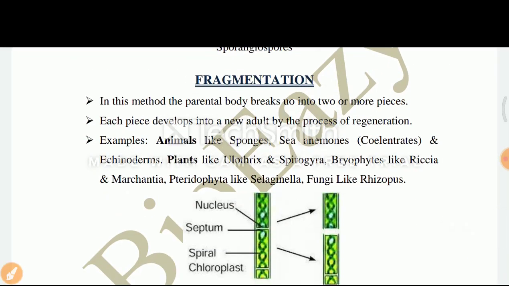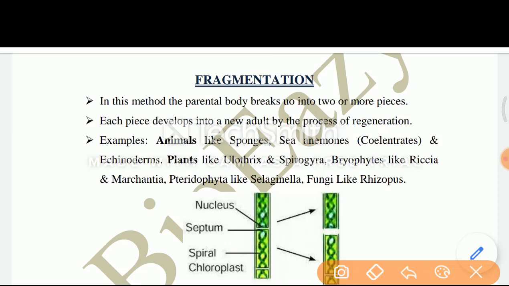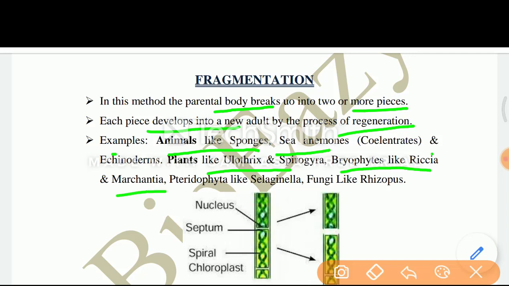Next is the fragmentation. In this method, the parental body breaks into 2 or more pieces. Each piece develops into a new adult by process of regeneration. Example, animals like sponge, sea anemone and echinoderms. Plants like Ulothrix and Spirogyra, bryophytes like Riccia and Marchantia, pteridophyta like Selaginella and fungi like Rhizopus.